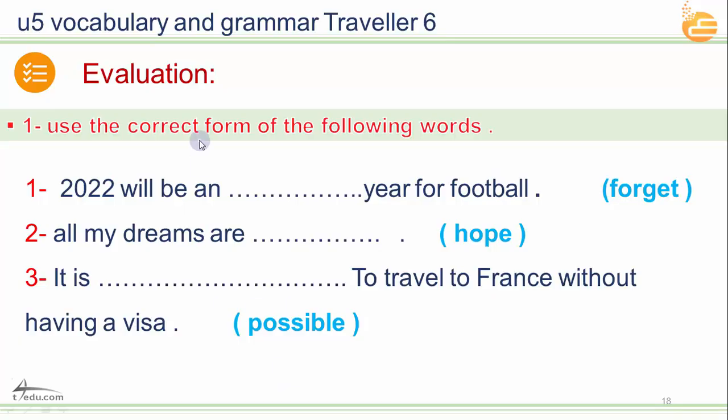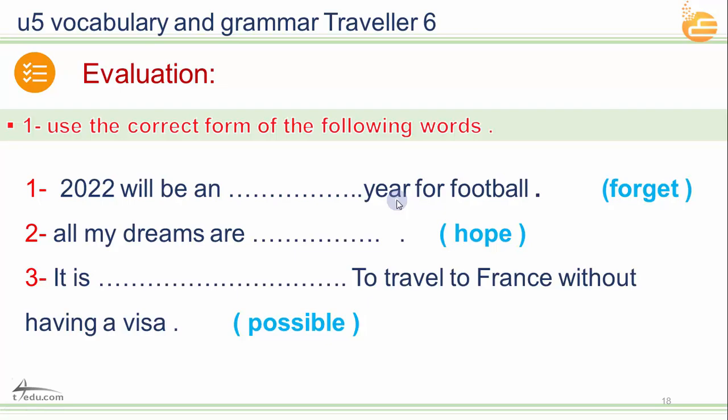Now let's do some evaluation and use the correct form of the following words. We have forget, forgettable, forgetting, unforgettable. Let's see the meaning. Hope, hopeful, hopeless, whatever. So 2022 will be a year for football.